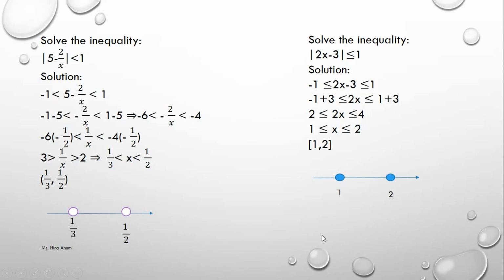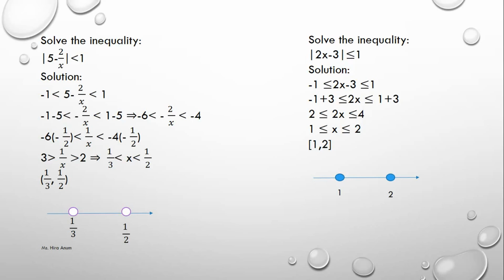Solve the inequality: mod of 5 minus 2 over x less than 1. We will open the mod. We can write minus 1 less than 5 minus 2 over x less than 1. We take 5 to the other side.